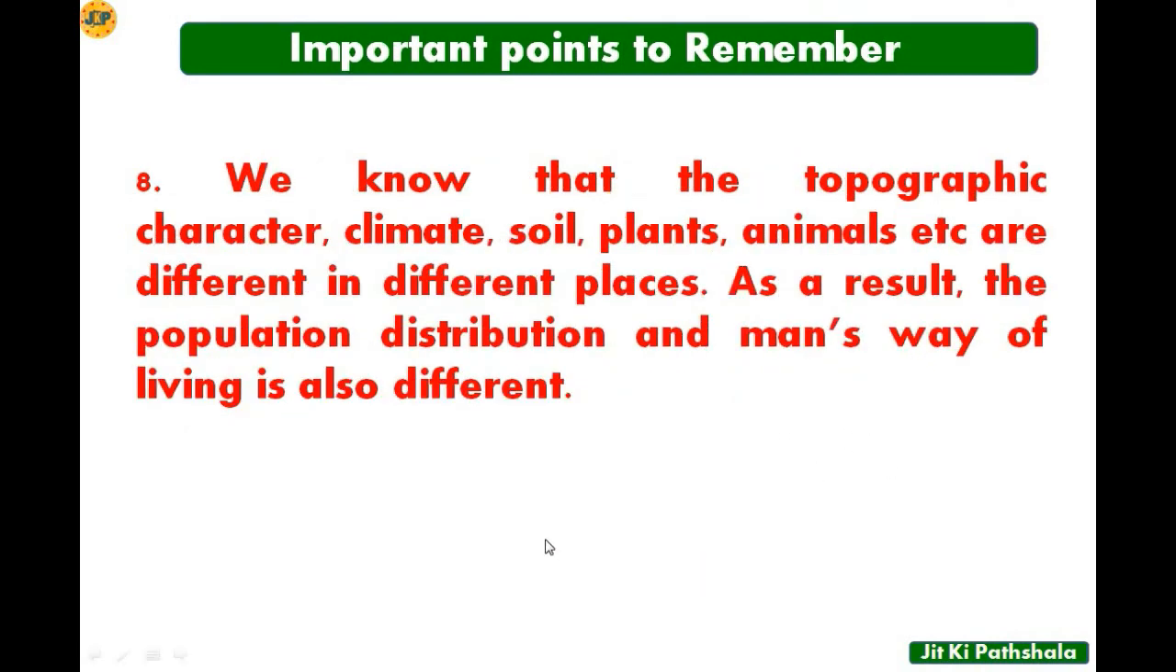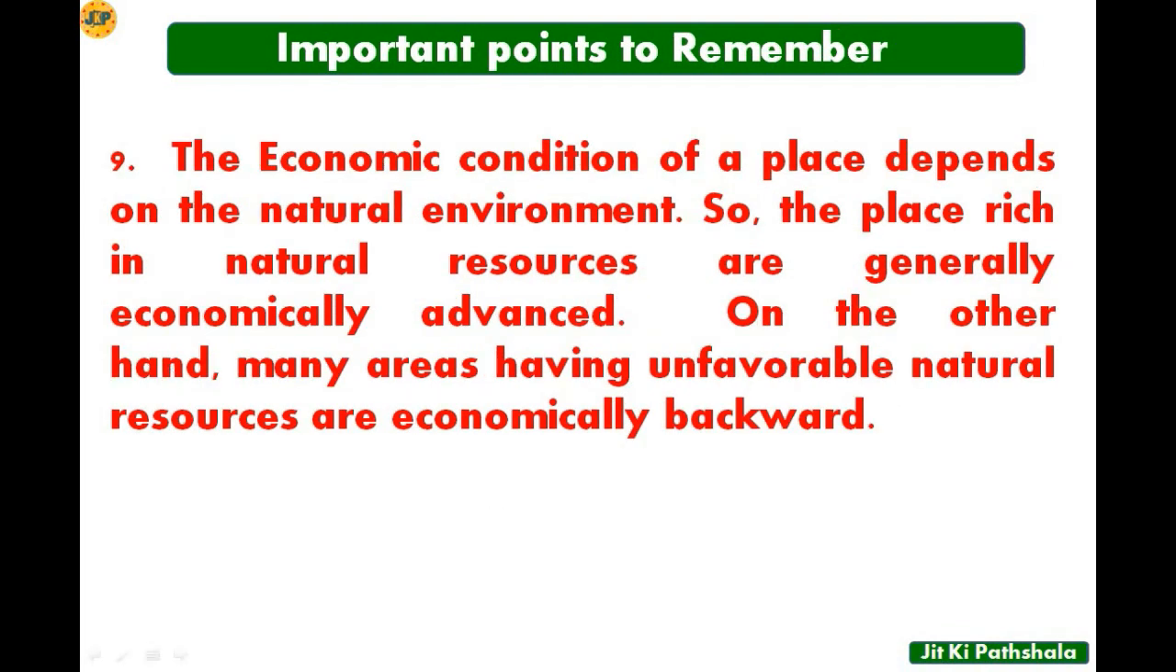Next it is, we know that the topographic character, climate, soil, plants, animals, etc. are different in different places. And we have already discussed in our earlier classes that the topographic character, climate, the type of soil, vegetations, animals are generally different from place to place. As a result, the distribution of population and the man's way of living is also different. Next it is point number 9.